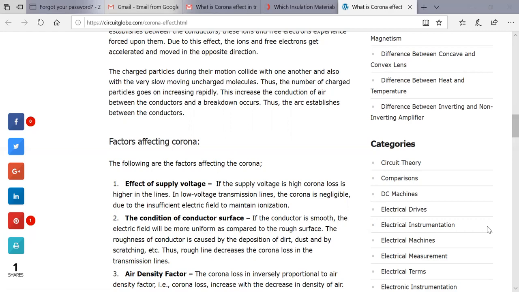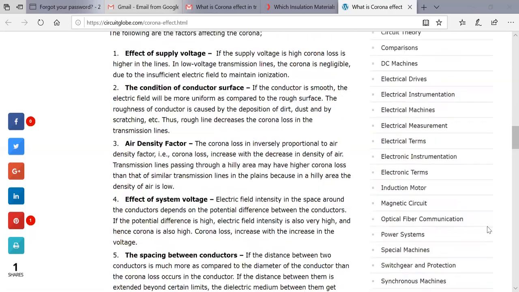Then we are talking about the air density factor. You know that the corona loss is inversely proportional to the air density factor. That is, the increase or decrease in corona loss will depend on the increase or decrease in the density of air.